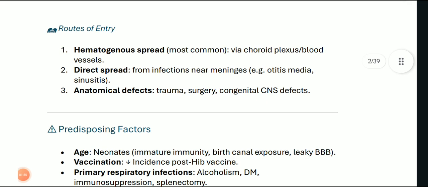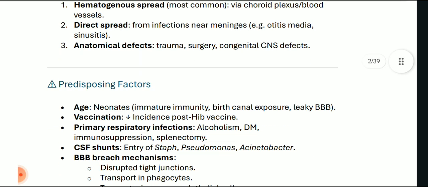The routes of entry: first is hematogenous spread, which is the most common, via choroid plexus or blood vessels. Direct spread from infections near the meninges like otitis media or sinusitis, and anatomical defects like trauma, surgery, congenital CNS defects. All these can contribute to the entry of a pathogen which can cause acute bacterial meningitis.